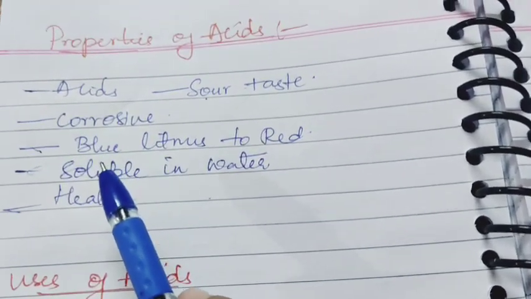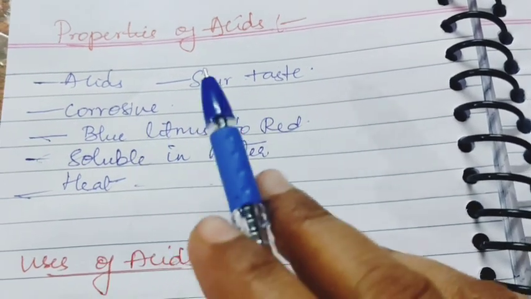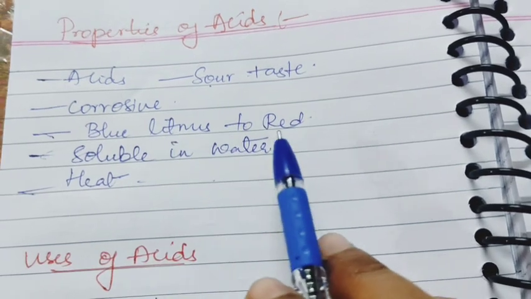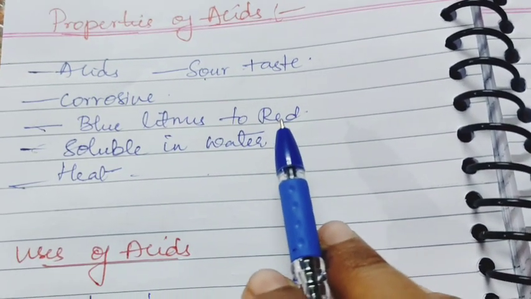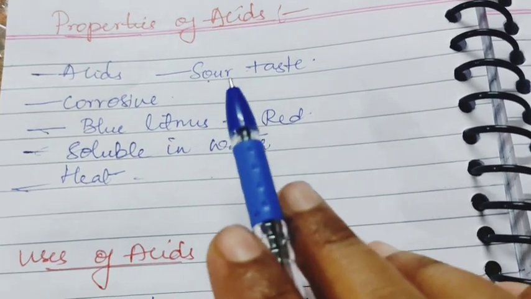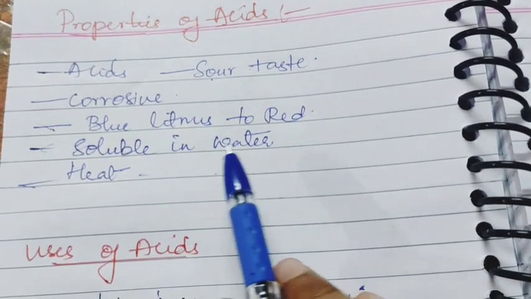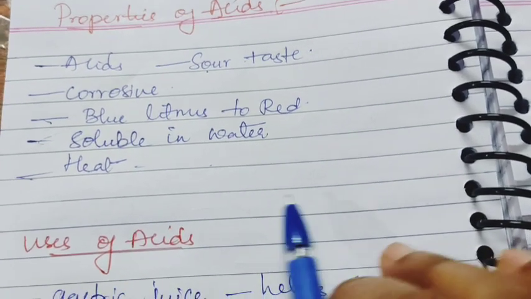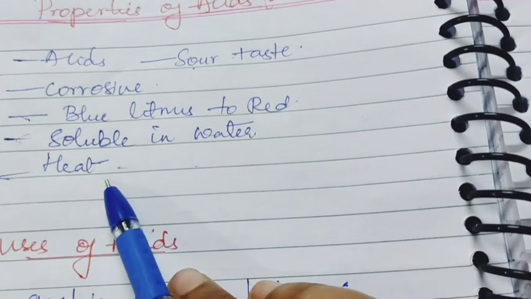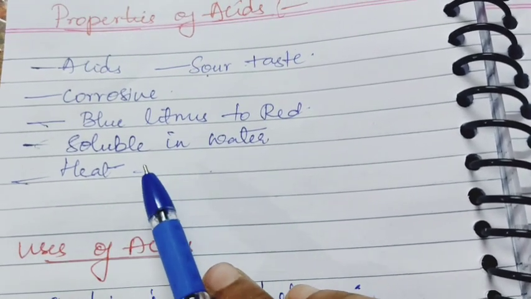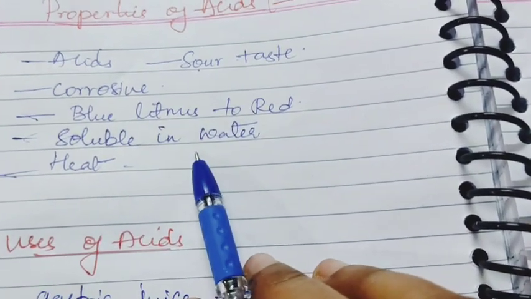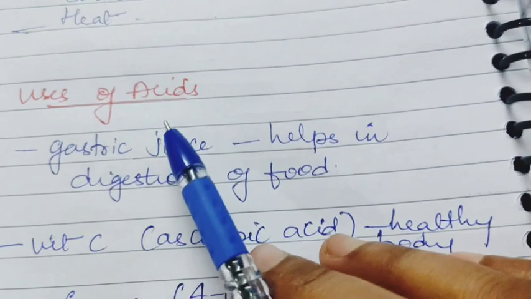And next, how do we test these acids? With litmus paper. Blue litmus paper changes to red color. These acids are soluble in water, and they form salt and water. And these acids release heat when they react with water. So these are the properties of acids. Next we'll see the uses of acids.